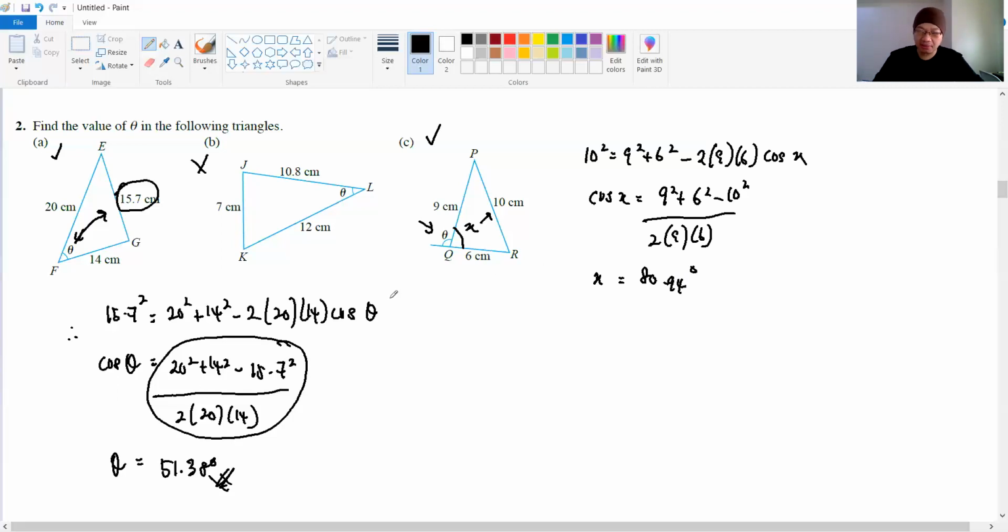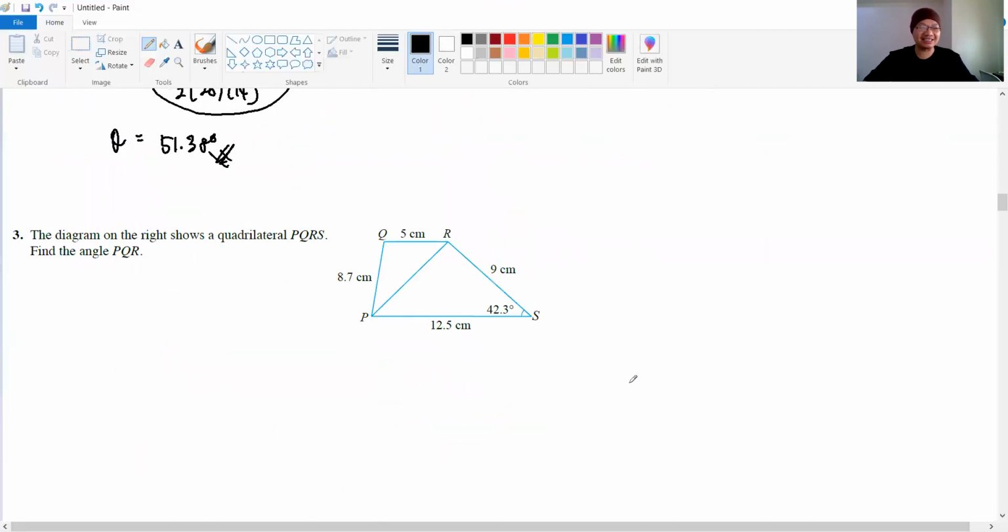That is your X. But we are talking about theta. Therefore, theta will be 180 minus X. So how much do you get? 180 minus your X, then you are supposed to get 99.06 degrees. Done. That's the answer for number 2C. Right? See, guys, very straightforward. Okay, next, number 3.